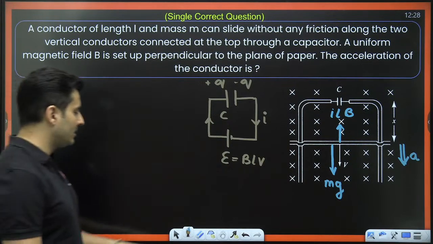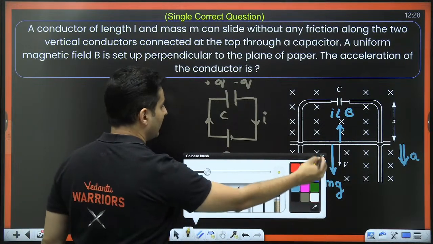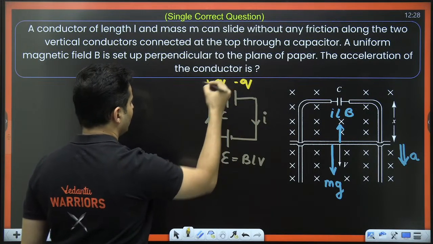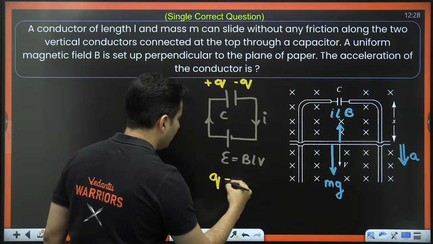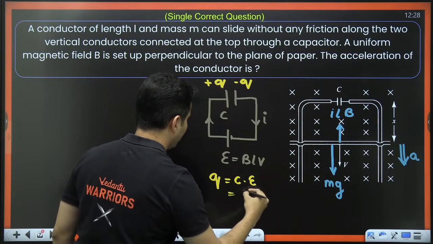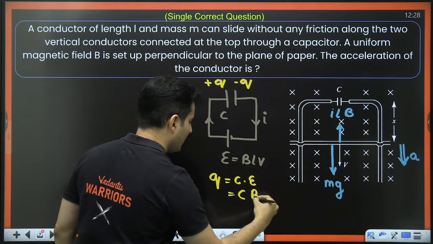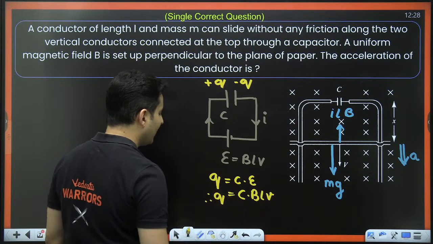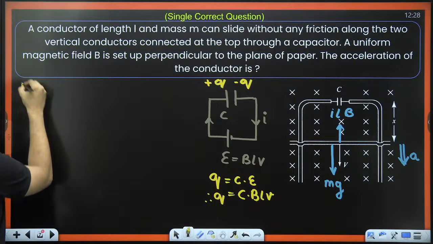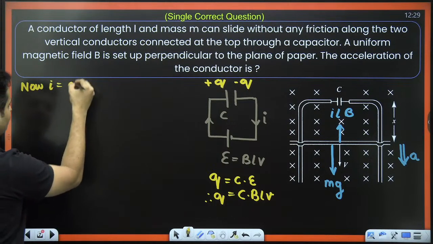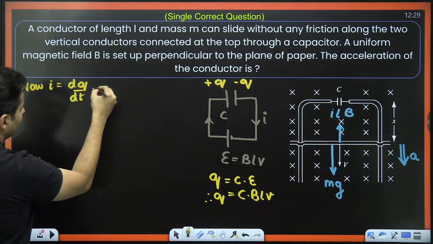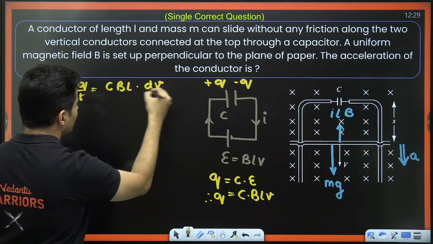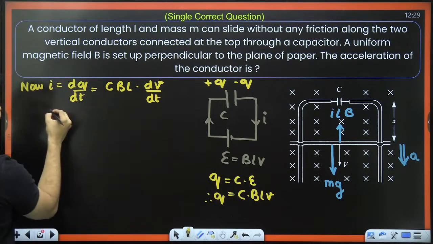So let's go step by step. How much might be the charge on the conductor? Let's try to figure this out. How much is this particular charge on the conductor? This charge will be C into E, but this E is itself B into L into V. That is your motional EMF concept. Once I know the charge, now I can also find the current. Now the current in the conductor, which is dq by dt, will be C is a constant, B is a constant, L is a constant, velocity may not be a constant, so dV by dt. What is the dV by dt?